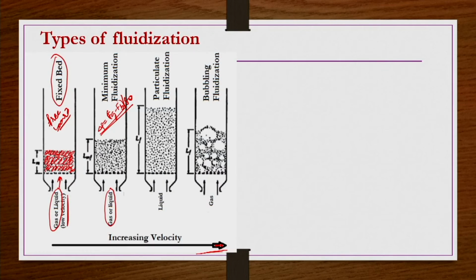That condition we call the incipient fluidization point or minimum fluidization point, and the corresponding equations we can get by replacing delta P equals Fg minus Fb divided by the cross section area of the bed. This is the balance.